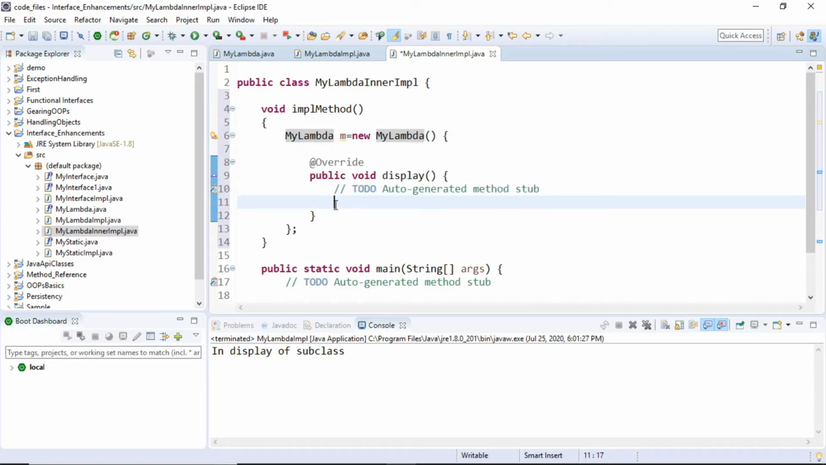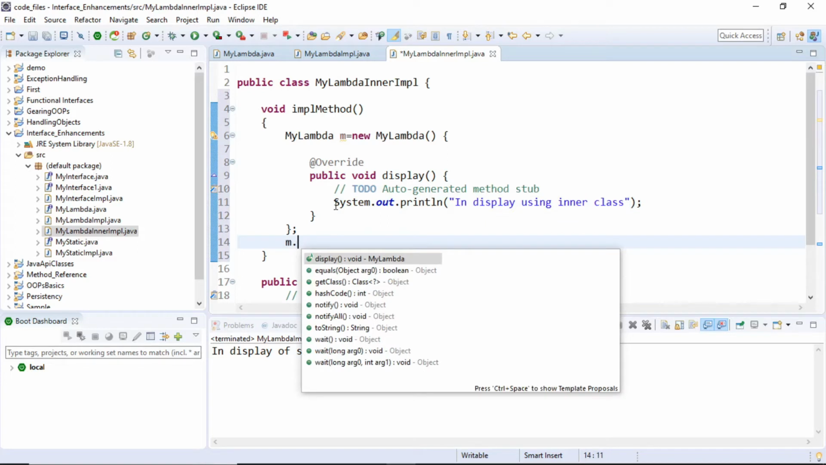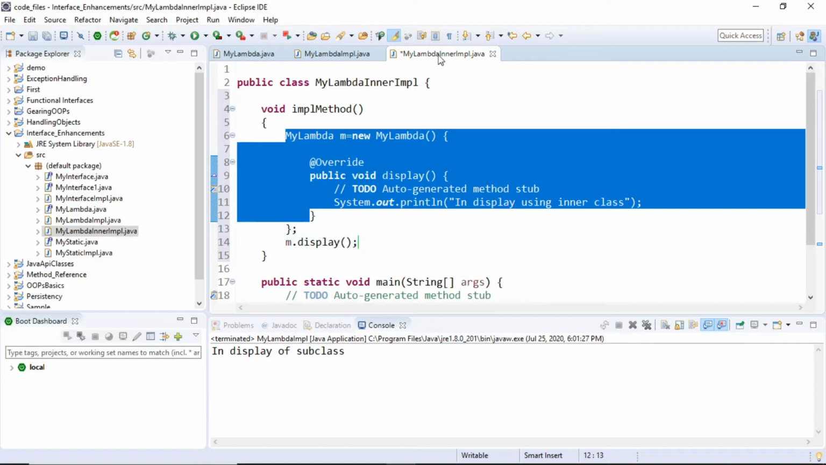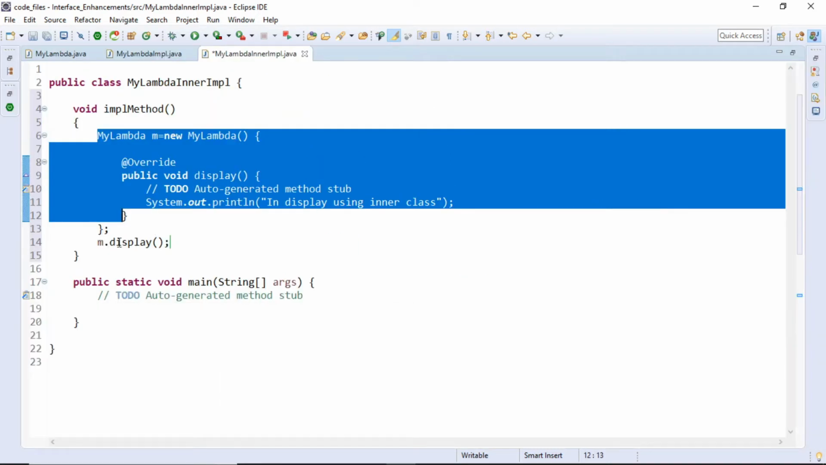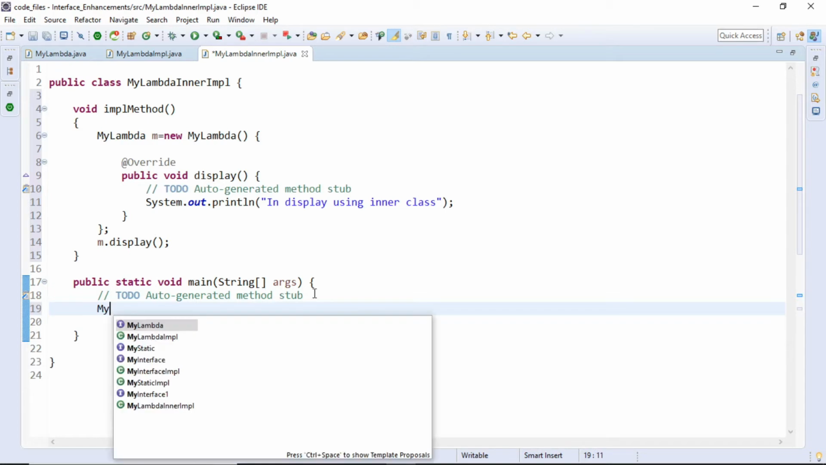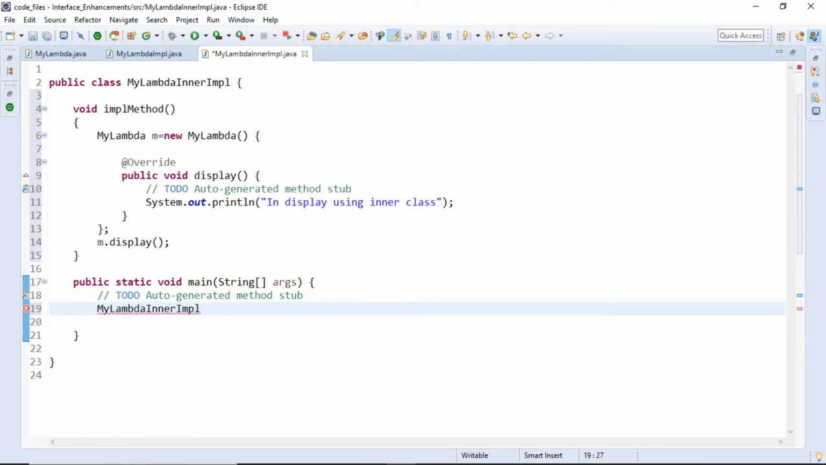And inside this I would say System.out.println in display using inner class. And what you could do simply is say m.display. So you have written a body for yourself inside this implMethod, and then you are going to call the display method. Okay, now if this is clear, then what we need to do is simply create an object of MyLambdaInnerImplementation.